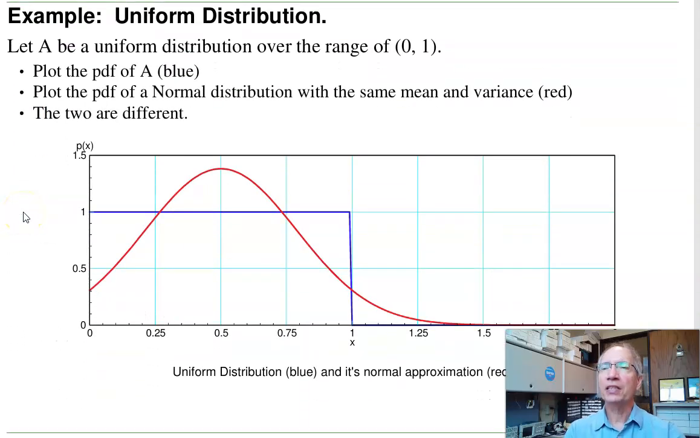And to illustrate that, let's look at a normal distribution versus a uniform distribution. A uniform distribution between 0 and 1 is the blue line. A normal approximation that has the same mean, same variance would be the red line. And pretty clearly, a normal distribution is not the same as a uniform distribution over 0 to 1. So for a single uniform distribution, a normal distribution is not a very good approximation.